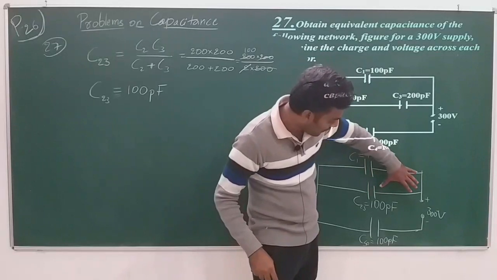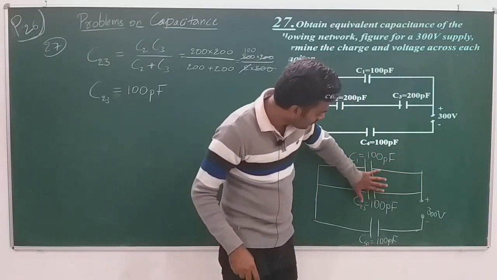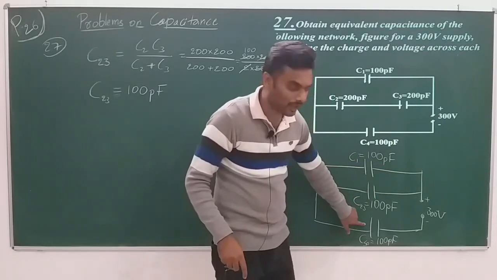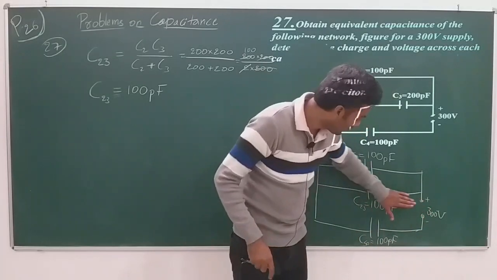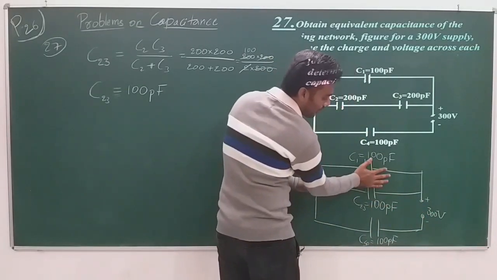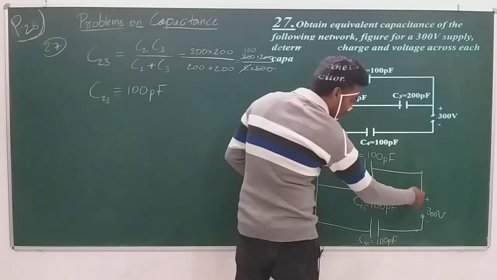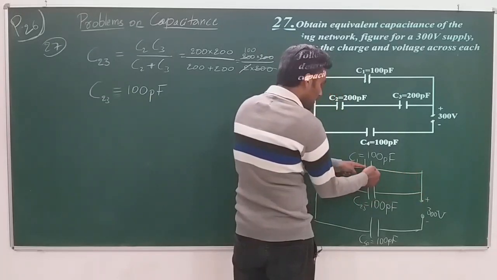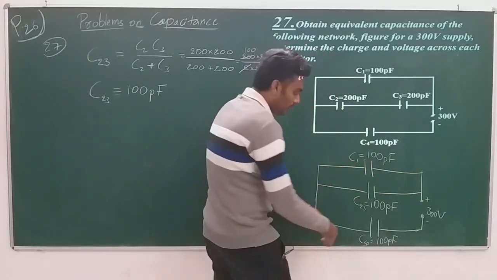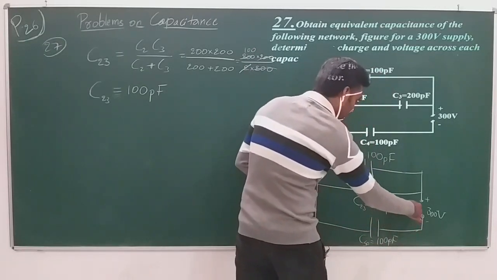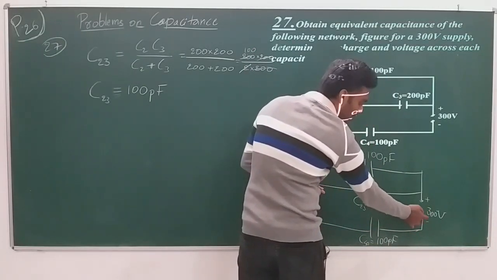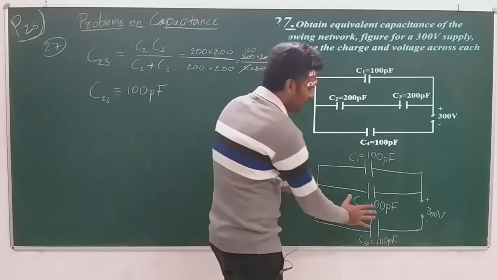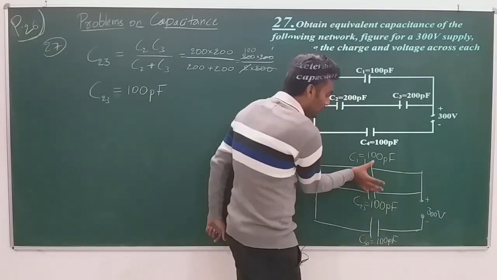So what I can consider is these two can be considered in parallel, but this one shouldn't be taken because we have the battery here. The upper part, these two we can consider, because the terminal starts here and without break it goes to the other capacitor. So yes, it is parallel. But if you start from here, it is not going to the other one. It's going to the battery. It's not directly connected to the other capacitor. So I will not touch this. Instead I'll solve these two first.